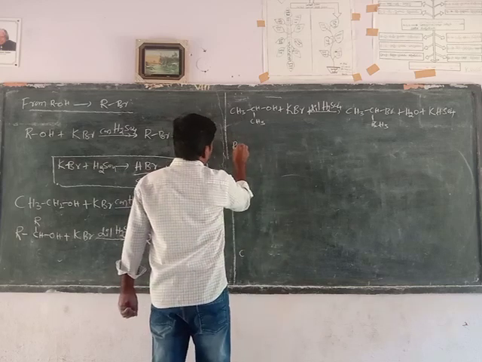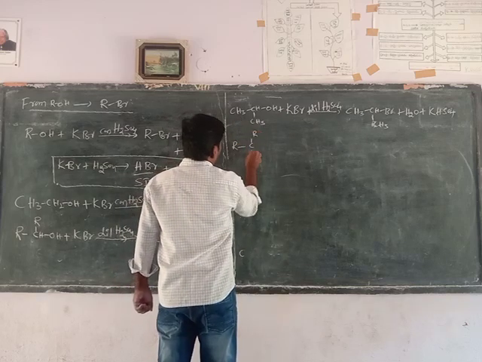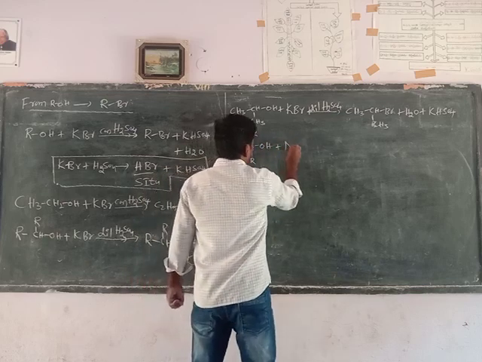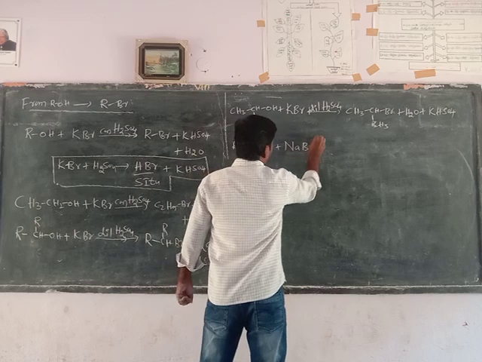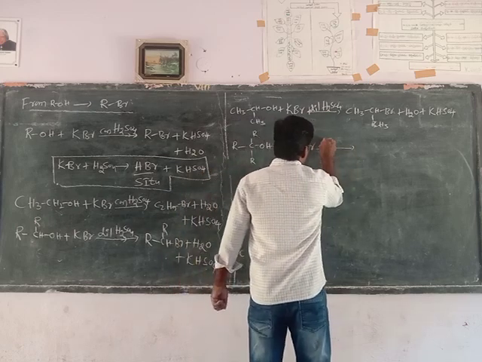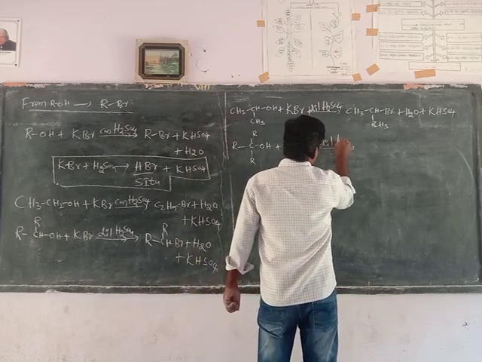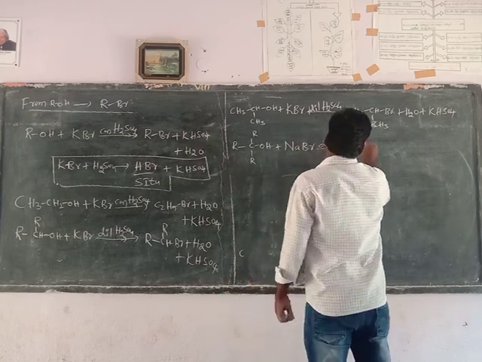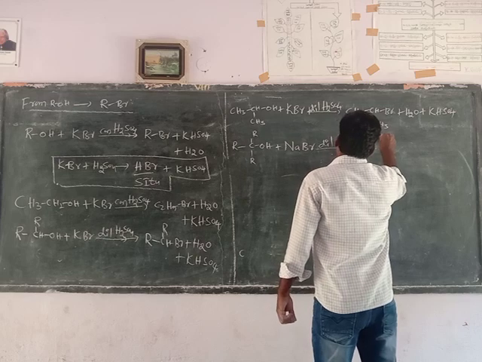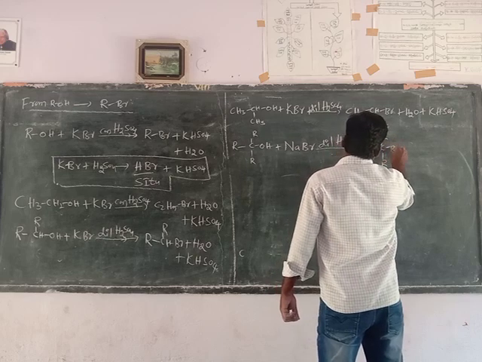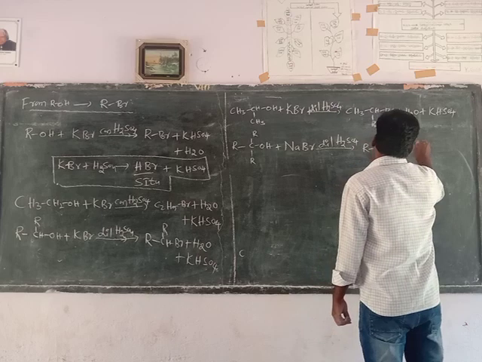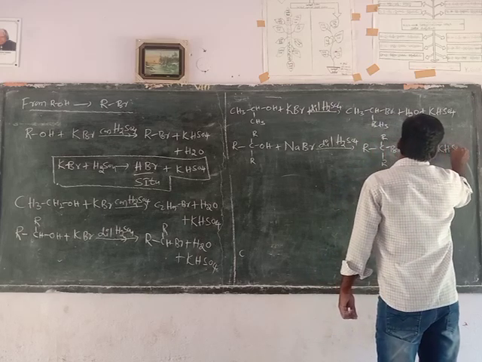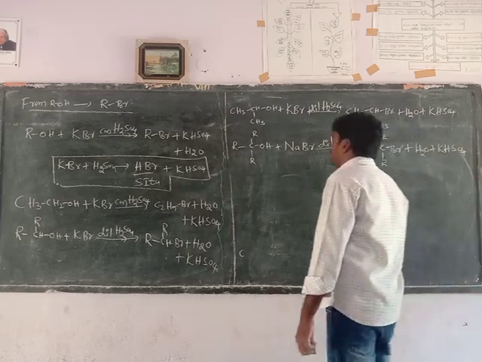Next, tertiary alcohols. Tertiary alcohols react with sodium or potassium bromide in the presence of dilute sulfuric acid to form tertiary alkyl bromide plus water molecule plus potassium hydrogen sulfate.